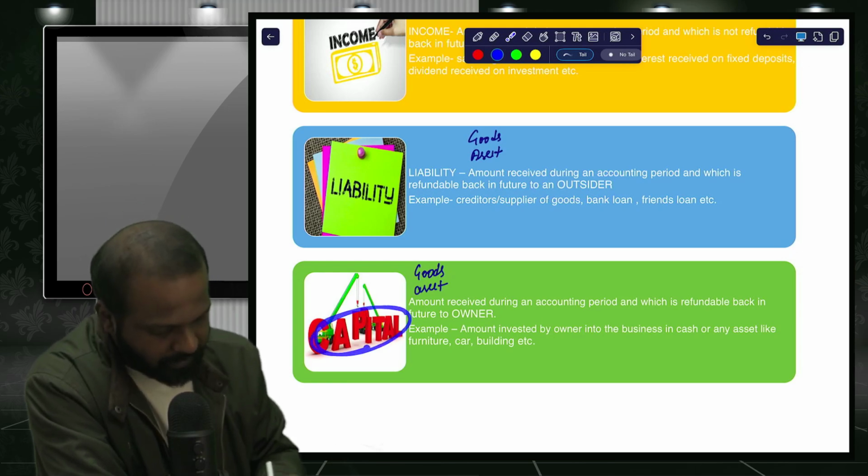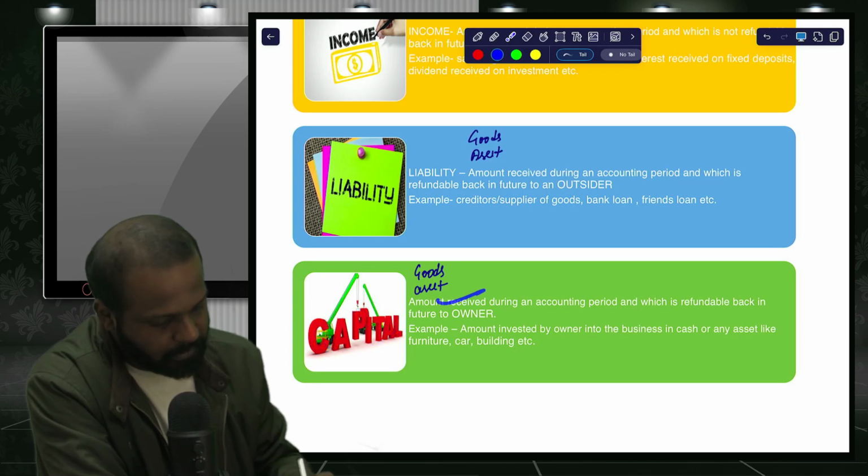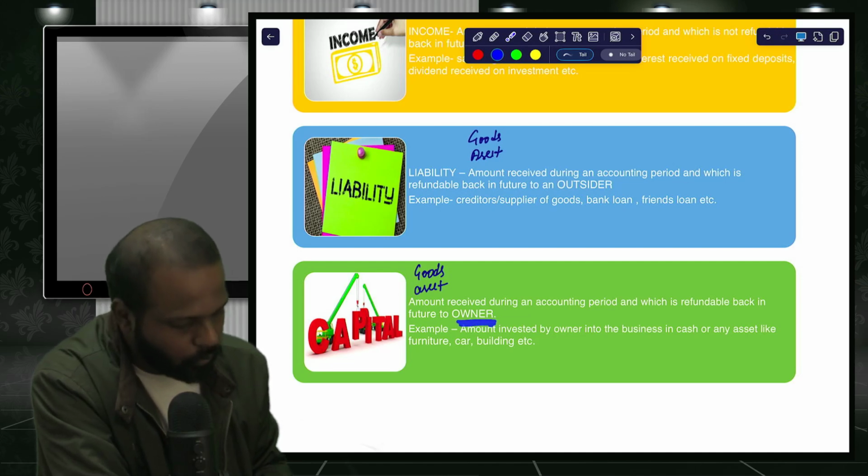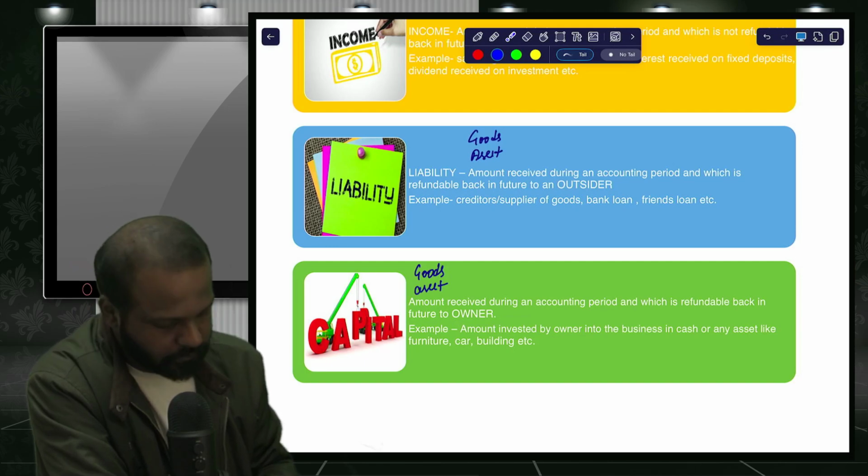Same concept is capital. Money, asset, or goods issued, and which is payable in future. There is an obligation to do the payment in future, but to the owner, is called capital.